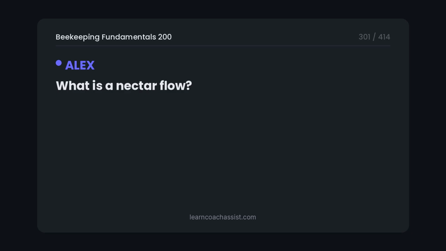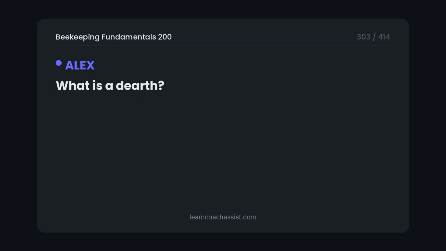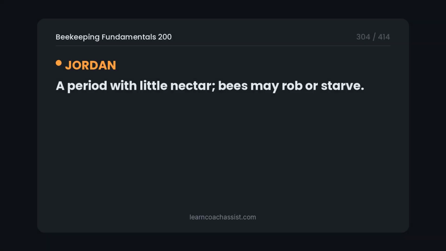What is a nectar flow? A period when many flowers are producing nectar. What is a dearth? A period with little nectar, bees may rob or starve.